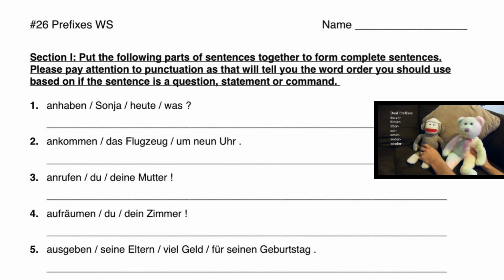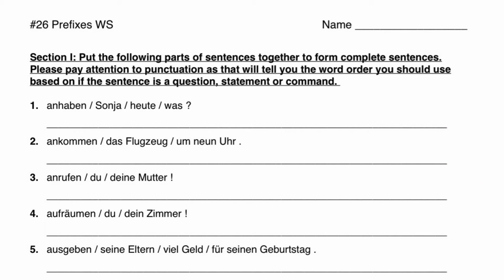First of all, the sentences on here have separable prefixes in the verb, which means that you take off the prefix and you put that at the end of the sentence, which makes this exercise really easy. So we're just going to take a bunch of sentences and try to put them together and find out exactly where we separate things, because that seems to be a major problem with this type of topic.